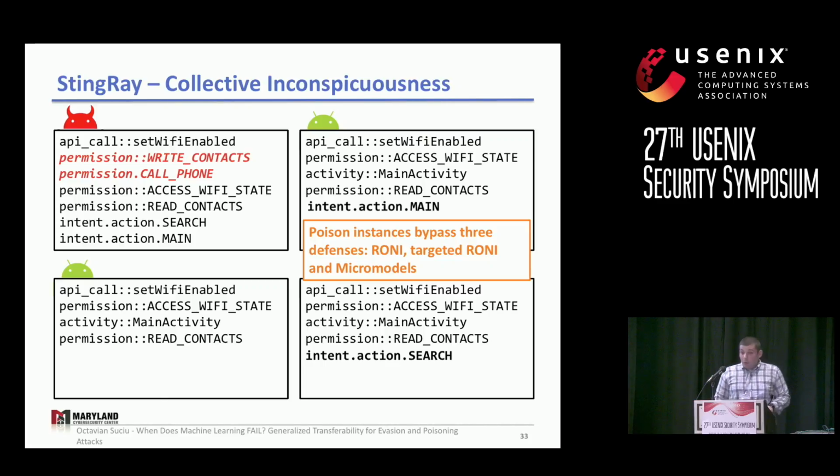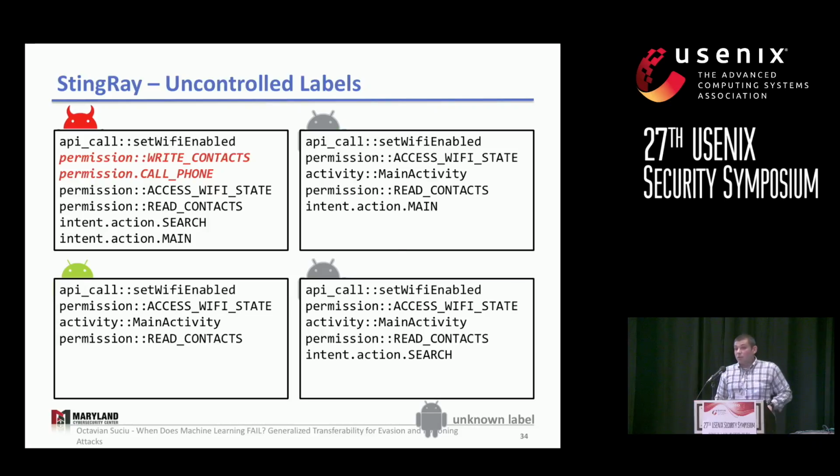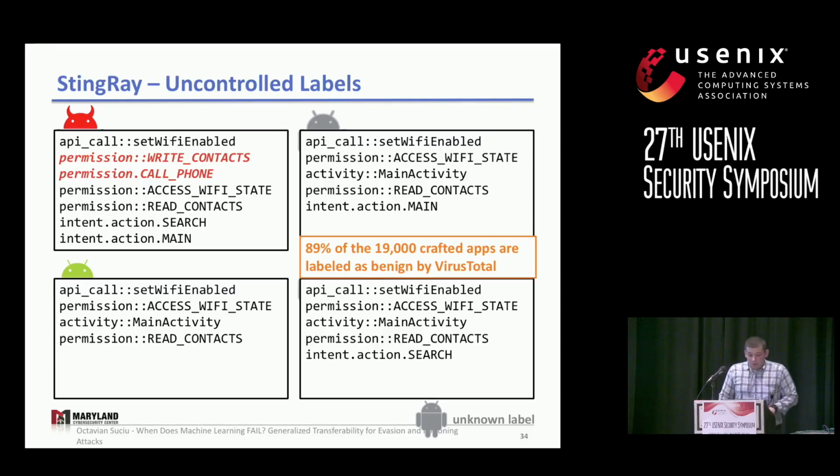I encourage you to look more in the paper for this analysis. All right, and finally, how do we ensure the labeling of the crafted instances? Well, the answer is we don't. We just have to use the exact same label that was used by Drebin. And we, in fact, crafted 19,000 applications, and we submitted them to VirusTotal, and 89% of them got labeled as benign, showing that this approach is viable.